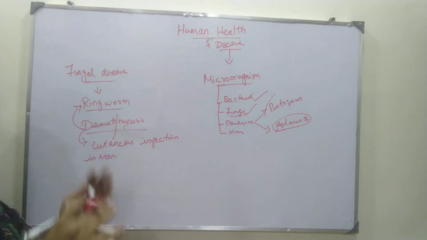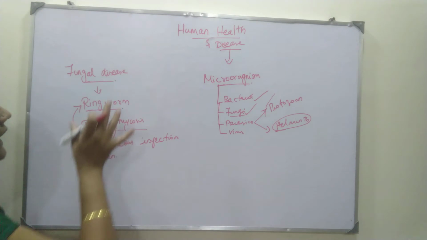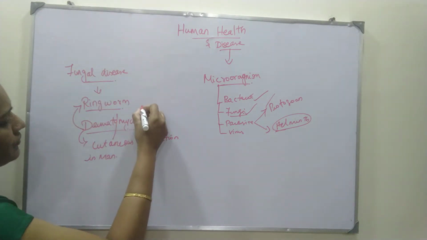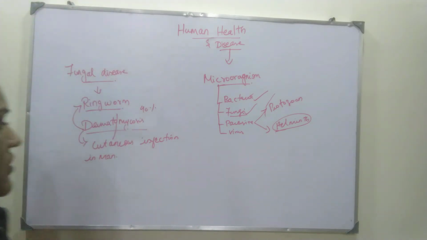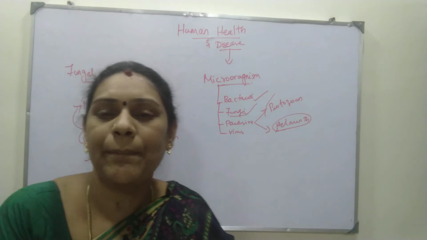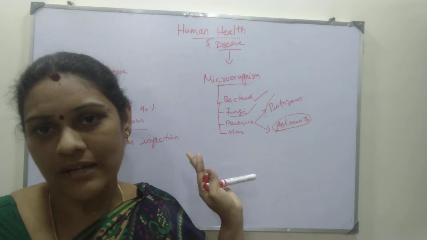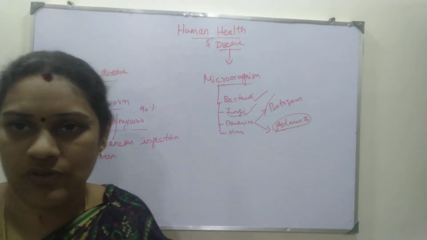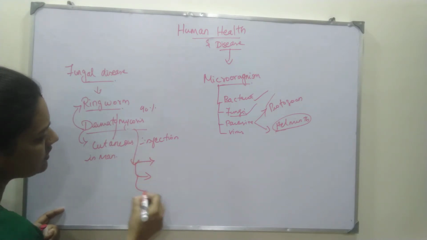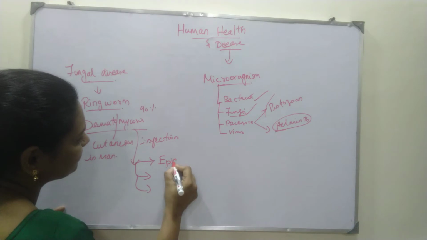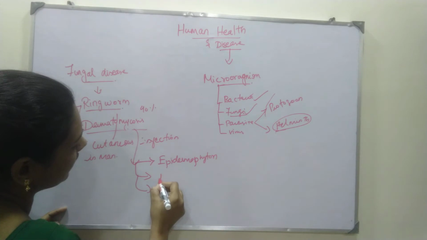This causative agent is earlier than bacteria, and among fungal diseases we are going to learn about ringworm. Generally 90% of this fungi causes dermatomycosis. What is dermatomycosis? It is a cutaneous infection, where the upper surface of our skin, scalp or nail gets infected by this fungi. Dermatomycosis is caused by fungi belonging to three genera: one is Epidermophyton, next one is Trichophyton.